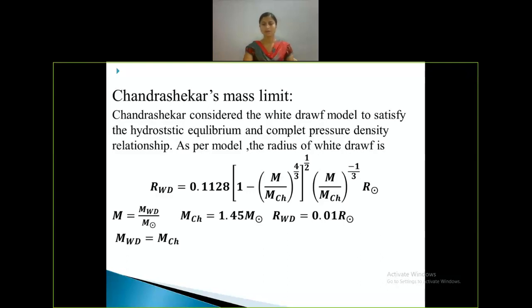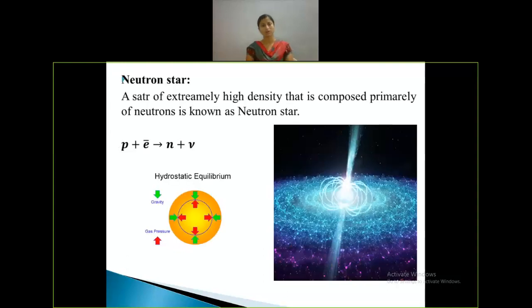The next topic is the neutron star. A star of extremely high density that is composed primarily of neutrons is known as a neutron star. This neutron star has very high density and is composed of neutrons only. I'm going back here to the death of the star, when the supernova explosion takes place. Before the supernova explosion, the star will be formed either as a neutron star or as a black hole.